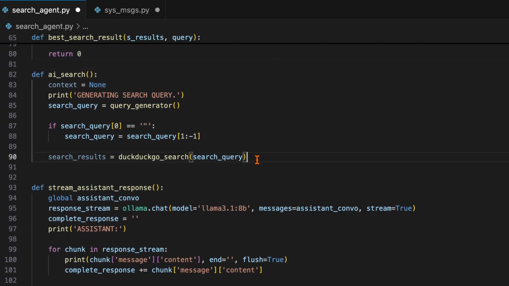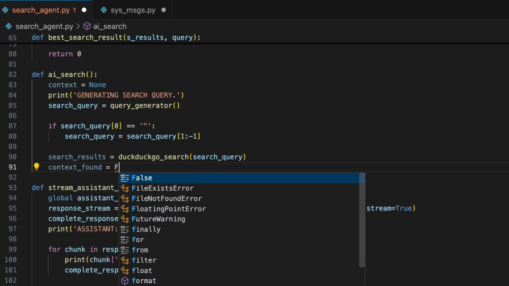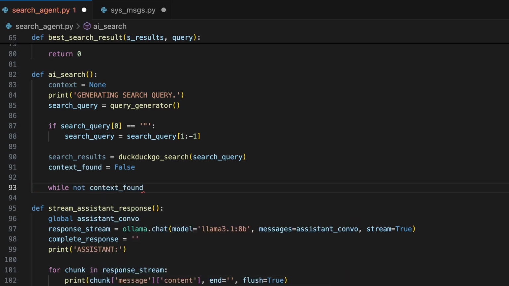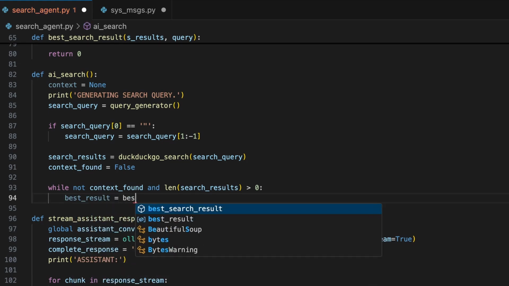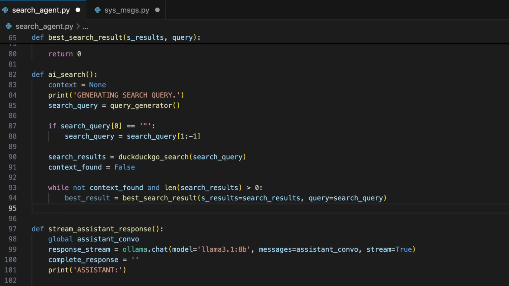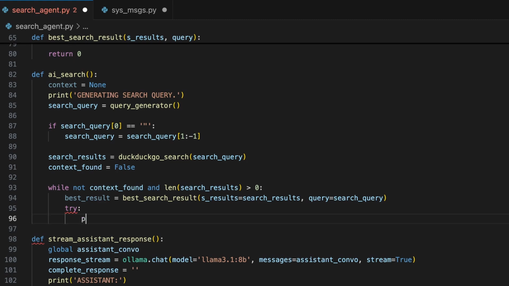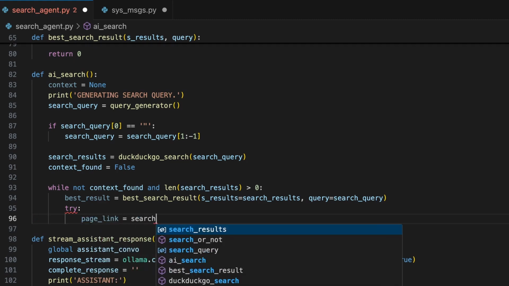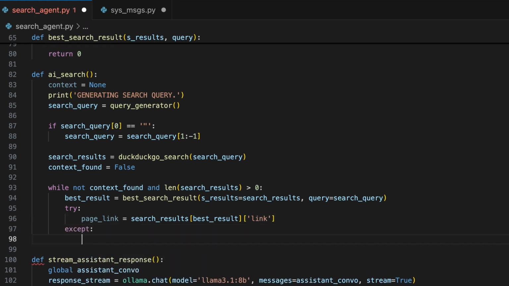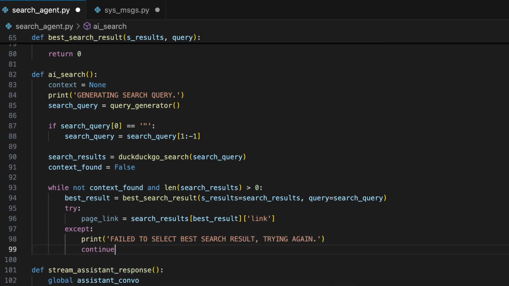Now in the AI search function, we can create a new variable called context_found equaling false. Run a while loop until context_found equals true or checks all 10 pages without finding the data needed. In the while loop, start with a variable named best_result to store the result from passing search results and search query to our new agent. Below that, start a try statement, and inside we will create a variable called page_link to be the link value in the best result dictionary. Using an except statement to handle any errors, we can print a message letting us know if it does fail, then run continue, which in this case restarts the code running from the first line in this while loop.